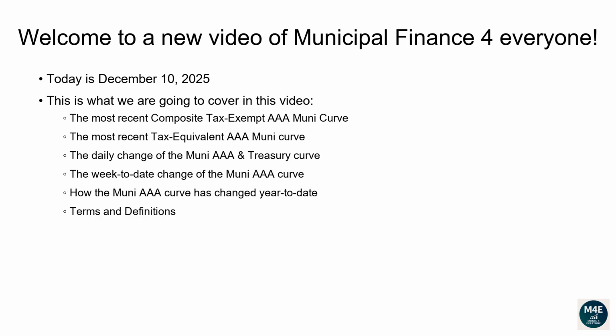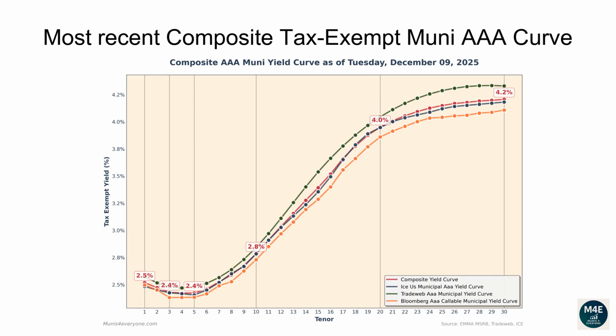Terms and definitions. Let's go over the most recent composite tax-exempt Muni AAA curve. The following composite tax-exempt yield curve is based off the most recent ICE, TradeWeb, Bloomberg yield curves that are available on the MSRB website, plus some proprietary extra adjustments, as of December 9, 2025.